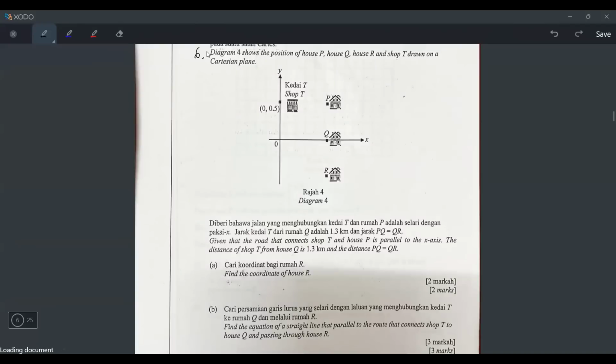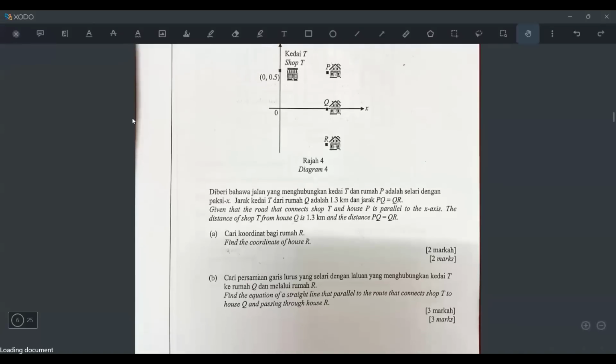Number 6, let's go. Diagram 4 shows the position of house P, house Q, house R, and T. Let's check. Oh, P, Q, R, and T. So they have put everything in. The shop's coordinate they put as 0.5. But this one, the coordinate, I don't know. Okay, and then drawn on the Cartesian plane. Okay, so that's all.